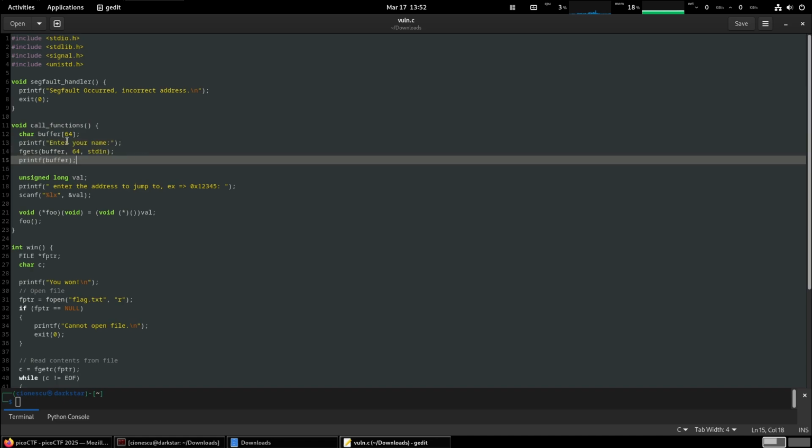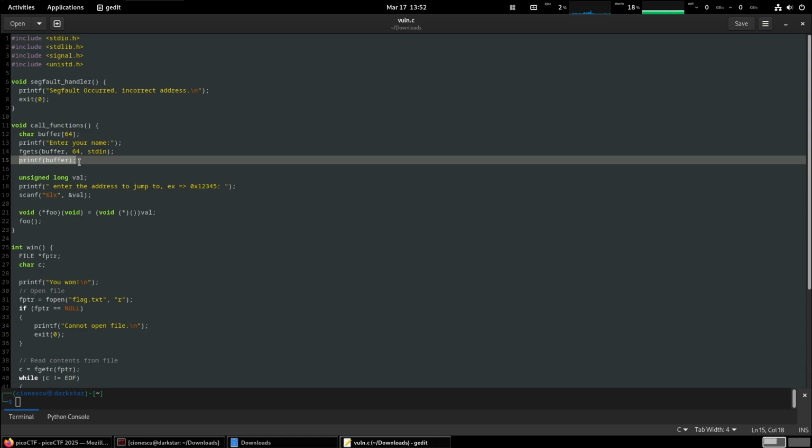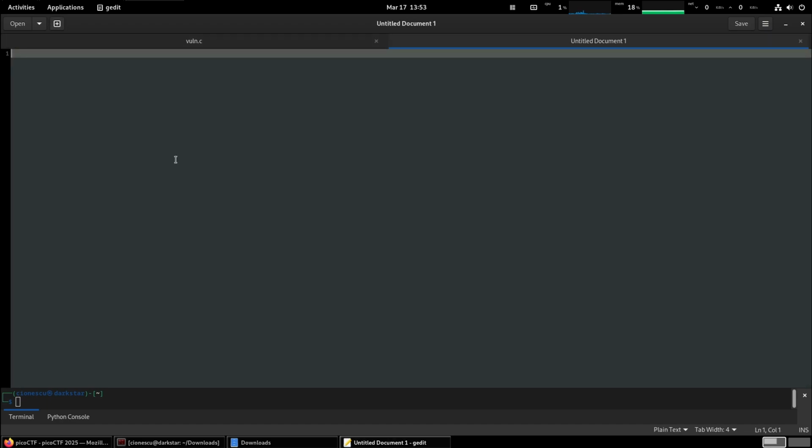So the program will ask for our name. It would read up to 64 characters, and then it would print whatever we typed back to us. We can't do a buffer overflow because this prevents that. However, if you notice in this line here, it is printing the buffer back to us. This is a common attack where if we supply format tokens like %x or %p, those would get interpreted by printf, right? And so, for example,